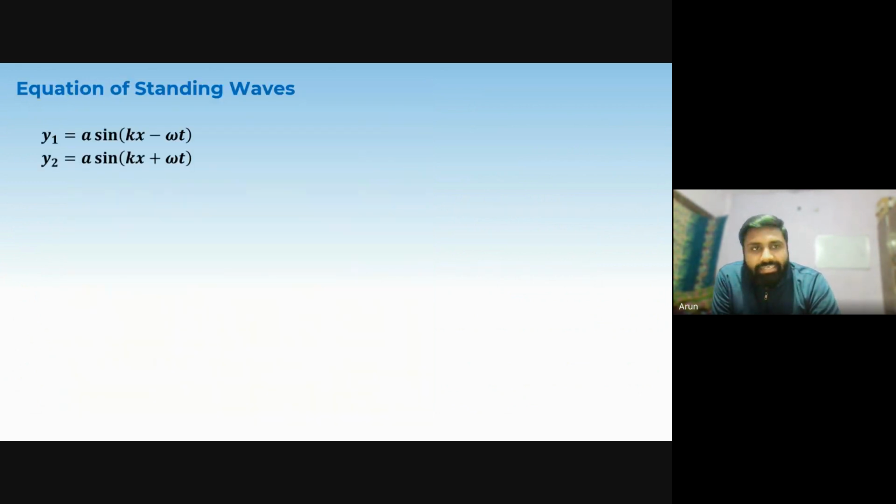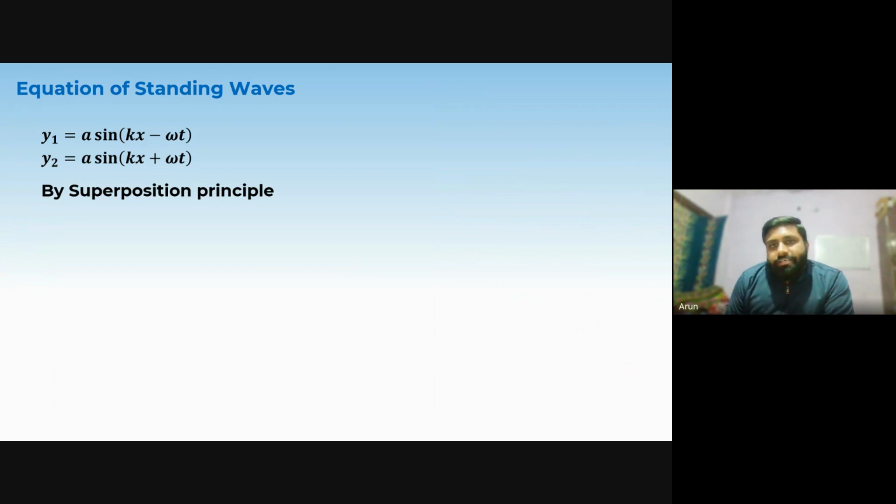Now the equation of standing waves. y1 and y2 are the displacements. y1 is A sine (kx minus omega t), which means the wave is moving in this way. And another wave, y2 is A sine (kx plus omega t), which means this wave is moving in the opposite direction.